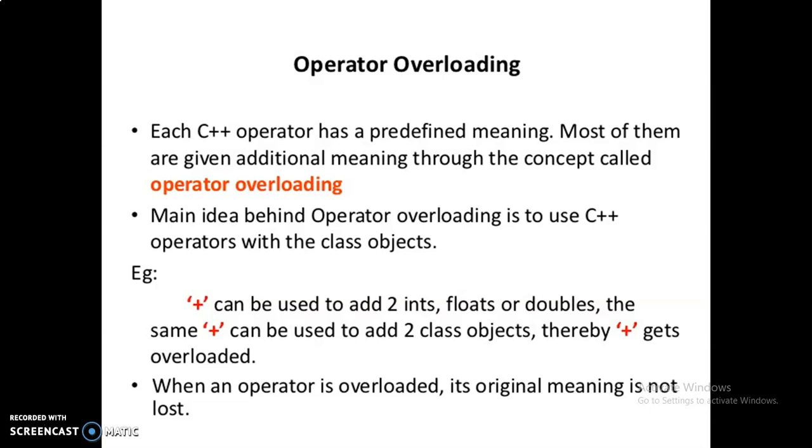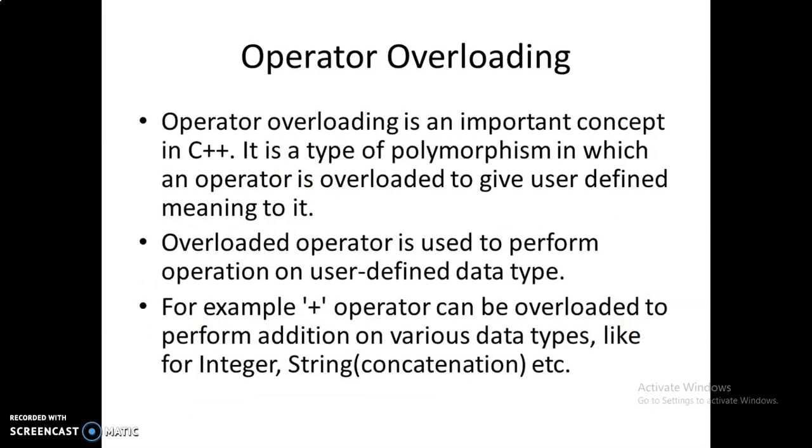The main idea behind operator overloading is to use C++ operators with class objects. For example, the operator plus can be used to add two integers, two floats or two doubles. The same plus can be used to add two class objects, thereby plus gets overloaded. When an operator is overloaded, its original meaning is not lost.